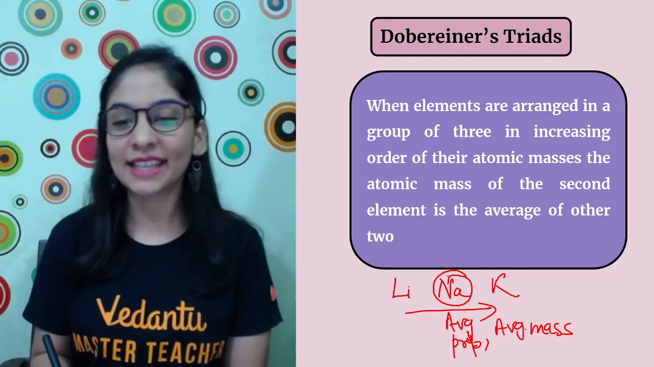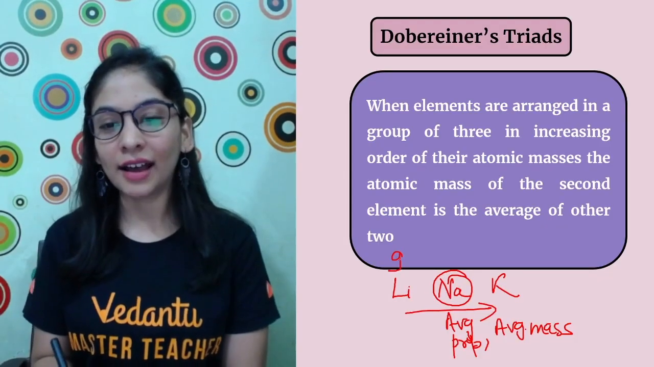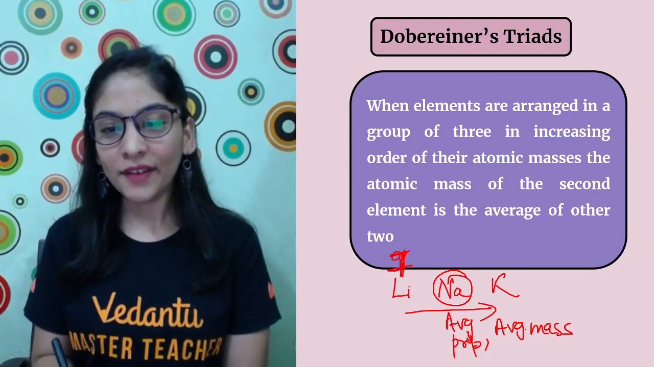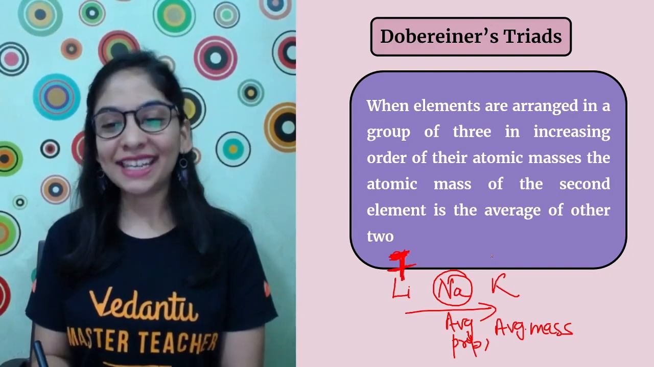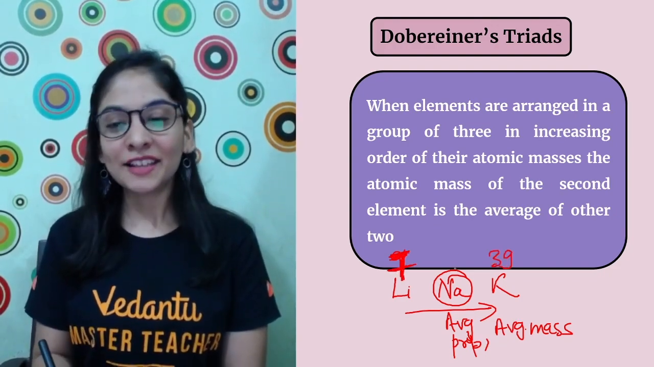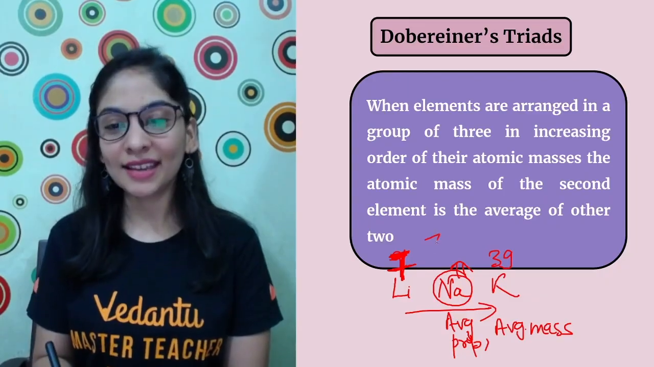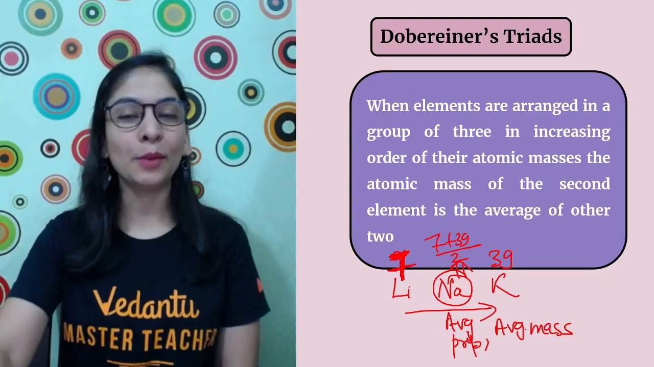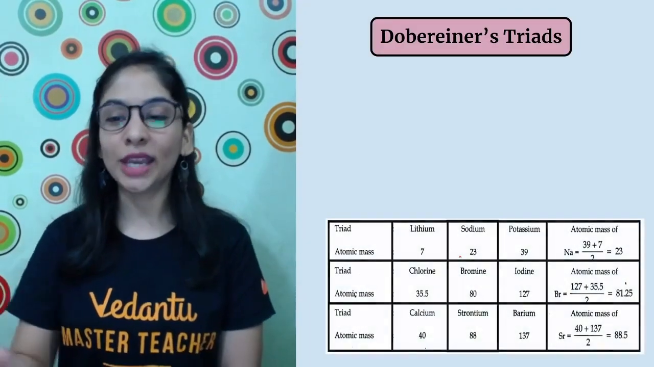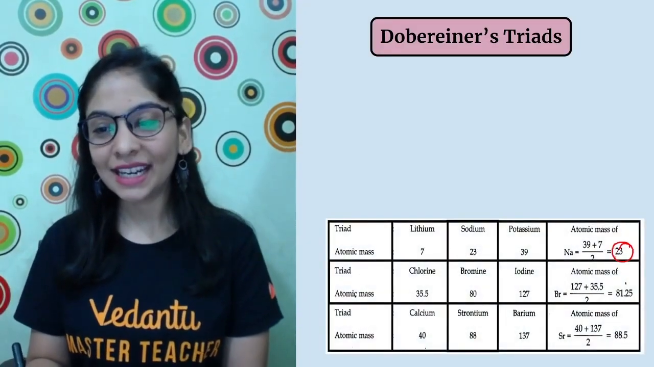That's what Dobereiner said. Lithium's mass is 7, and potassium is 39. So the mass of sodium is here (7 + 39)/2 = 46/2, which came as 23 units. That's how he showed that the mass of sodium we study is 23 units.